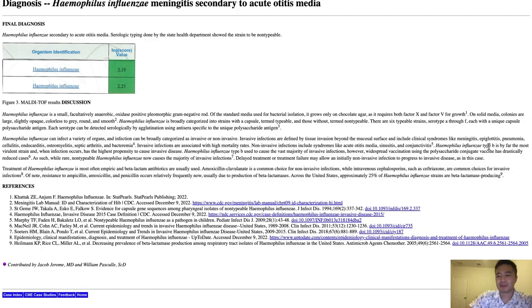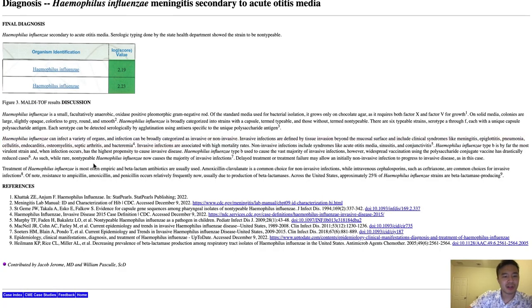Haemophilus influenzae type B is the most virulent strain, and when infection occurs, has the highest propensity to cause invasive disease. Haemophilus influenzae type B, Hib, used to cause the vast majority of invasive infections. However, widespread vaccination using the polysaccharide conjugate vaccine has drastically reduced cases. As such, while rare, non-typable Haemophilus influenzae now cause the majority of invasive infections. Delayed treatment or treatment failure may allow an initially non-invasive infection to progress to invasive disease, as in this case.